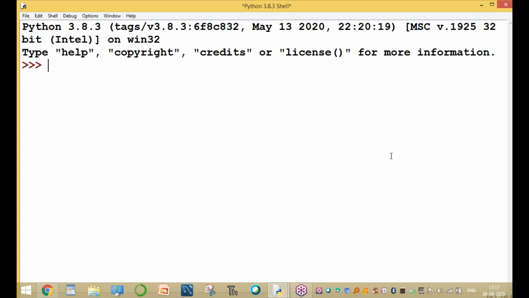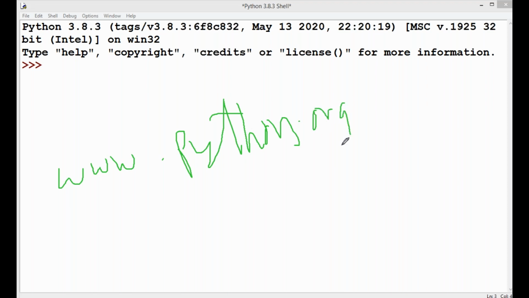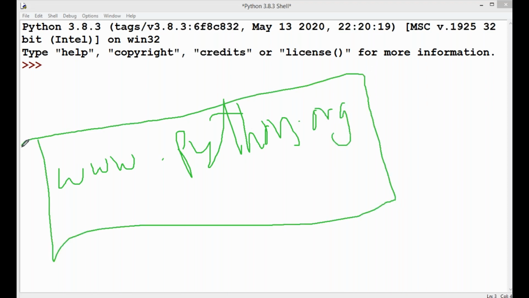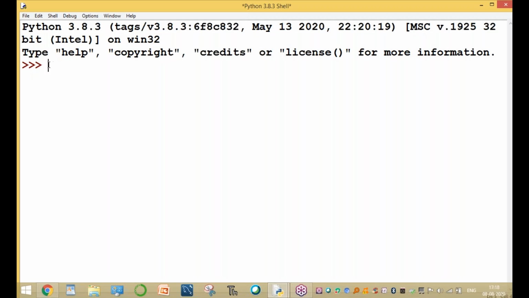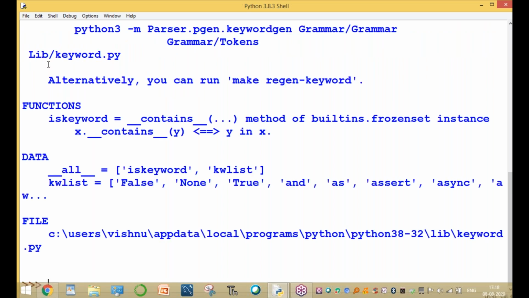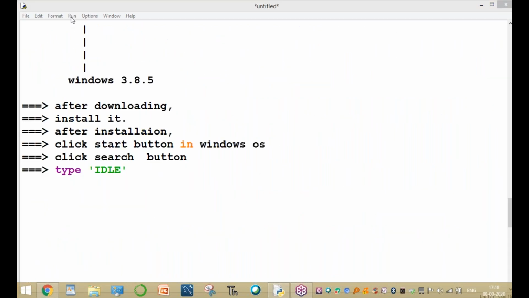Or go to the website, www.python.org. Here the entire Python information is available. Next, help. If you want help on any function or any information, for example the help of math, the math information is available. Or the help of keyword, the information about the keyword is available. For example, these are different commands.